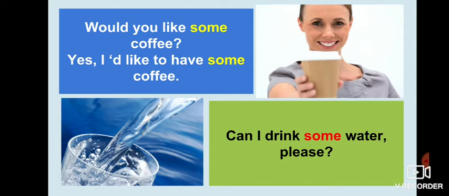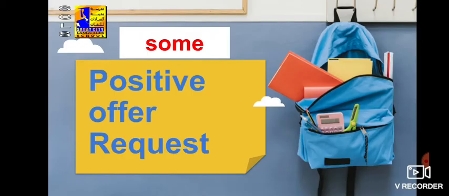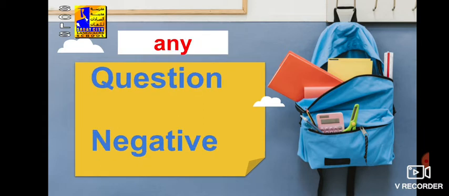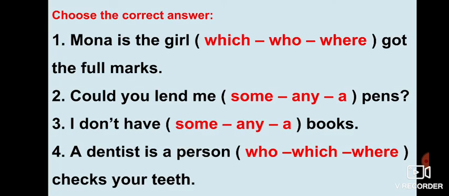Because you may think this is a question exactly, but it is like an offer or a request. Can I have your pen, please? Can I borrow some books from you, please? And so on. This is a kind of request. So we can say again: some comes with positive, offer, and request. Any comes with the question and the negative. Now let's come to the last part of our lesson today.